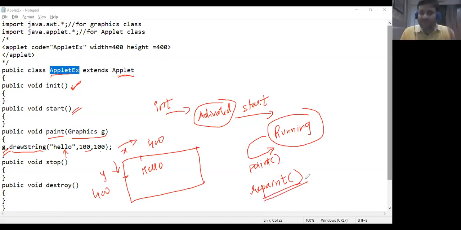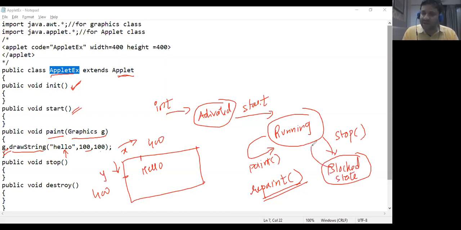Now once paint is done, I can stop the execution of the thread by using the stop method, and my thread goes to block state. Now if I want to reinstate it, I can again call the start method.